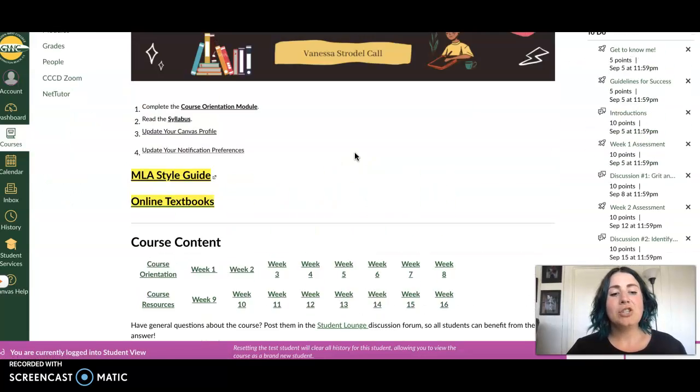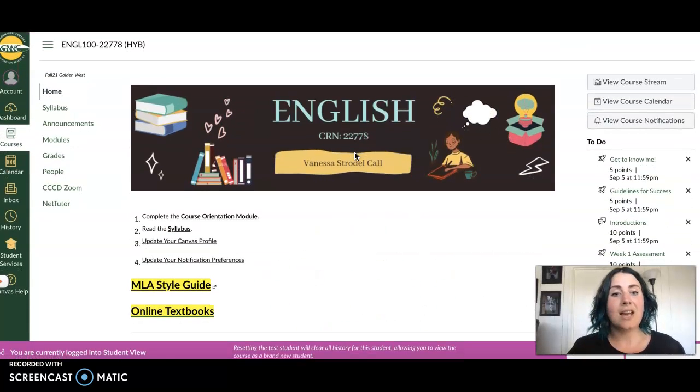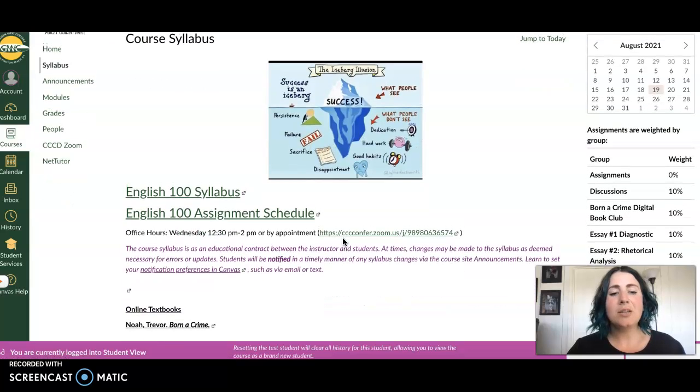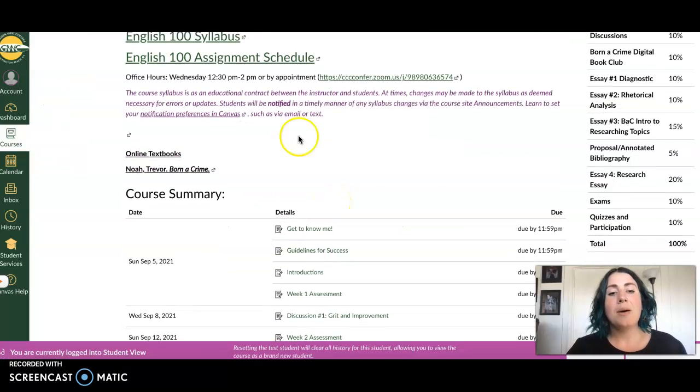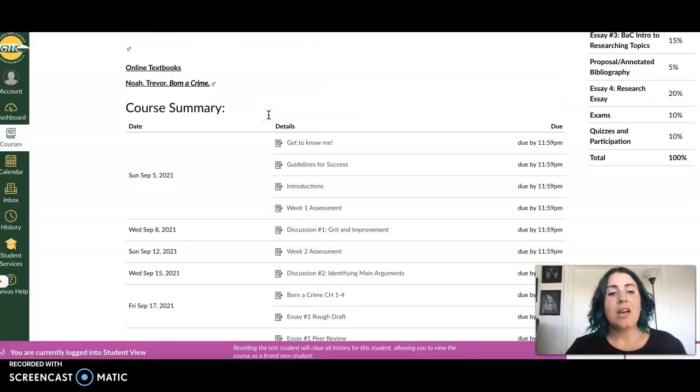So this is our home page, and you're going to access all of your assignments within modules. But first I'm going to show us the syllabus page. So our syllabus is going to be accessible here. You'll find the syllabus right here and then our schedule here. My office hours will be posted here. The times will change from this, but you will be able to join me during our student hours from this link.